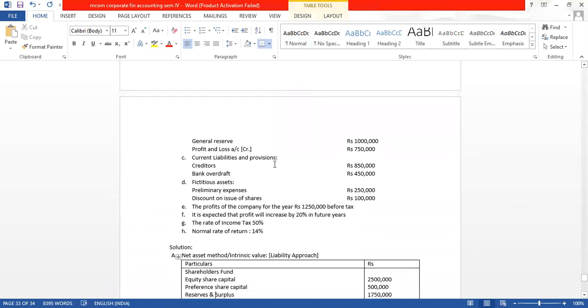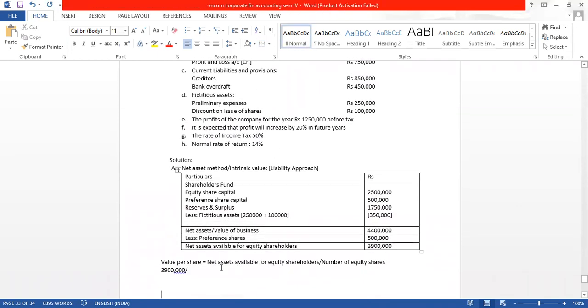So I will write here, divide by 2,50,000. So it is coming to rupees 15.60. This is the value per share as per the net asset method or intrinsic value method.